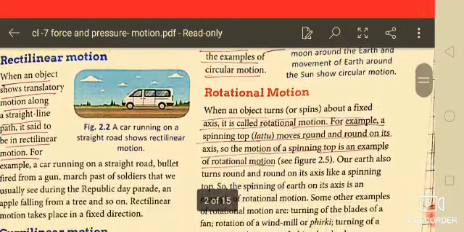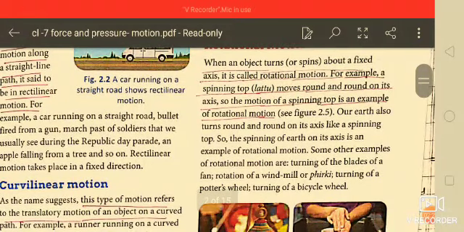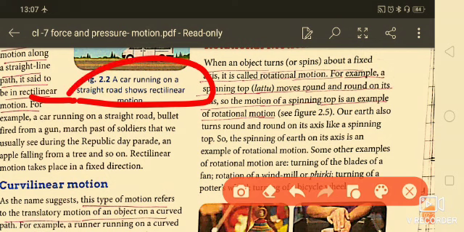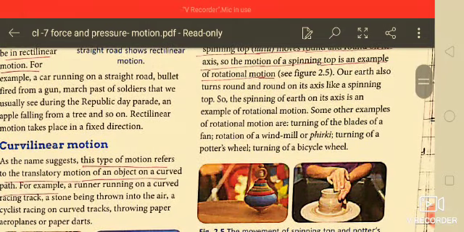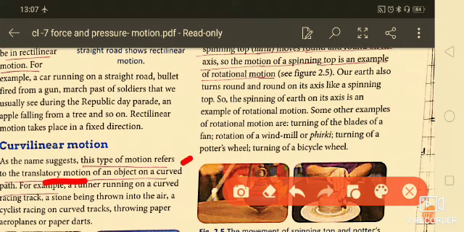First is rectilinear motion. When an object shows translatory motion along a straight line, that is called rectilinear motion. Suppose a car is running straight on a road, it shows rectilinear motion. And second is curvilinear motion, as the name suggests. This type of motion refers to translatory motion of an object on a curved path, for example, a runner running on a curved track.